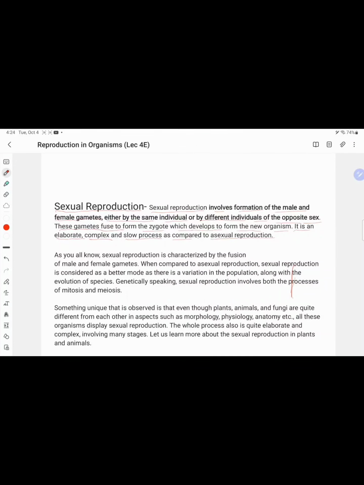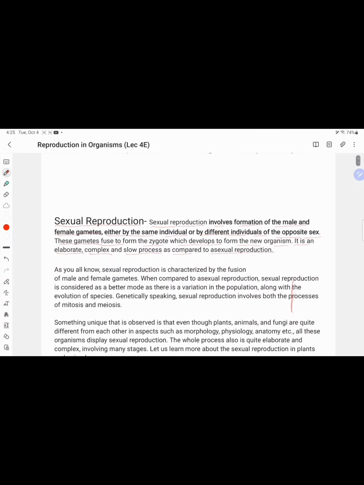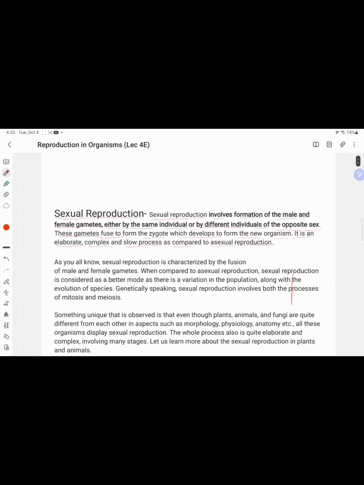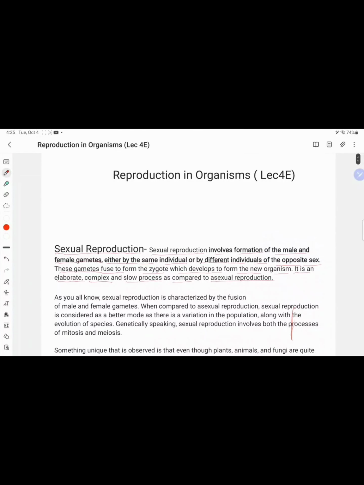Students, today I will discuss sexual reproduction. This point is the part of your reproduction in organisms. Sexual reproduction. What is sexual reproduction?